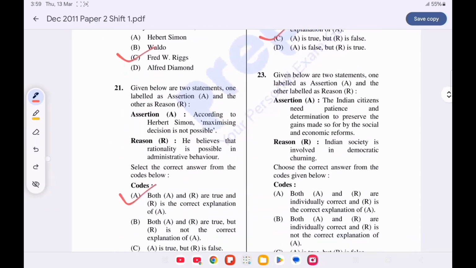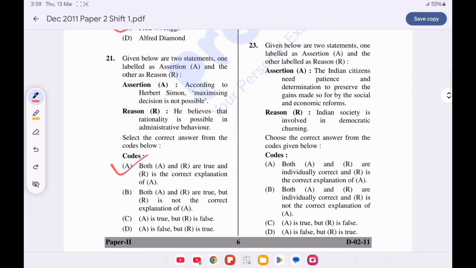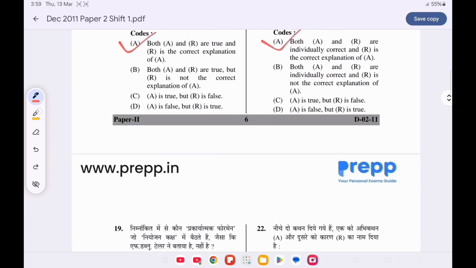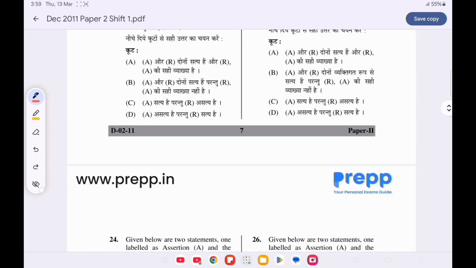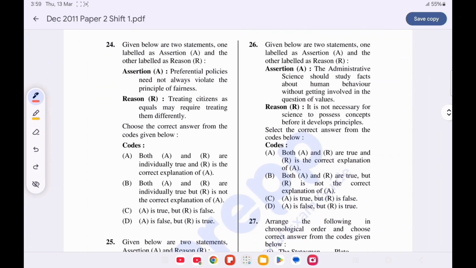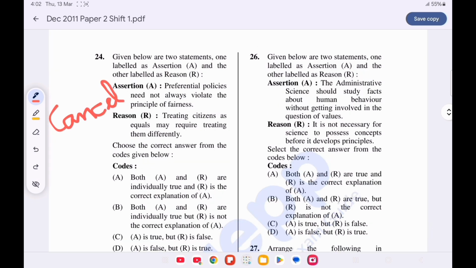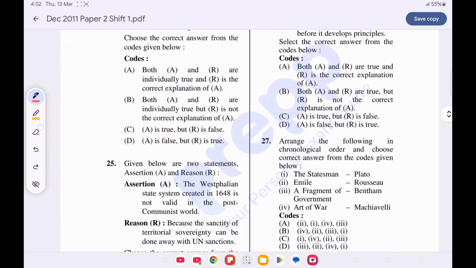Question number 23 is the same assertion reason. Assertion. The Indian citizen needs patience and determination to preserve the gains made so far by the social and economic reforms. Reason. Indian society is involved in democratic churning. Option A is correct. Both the statements are true and R is the correct explanation of A. Now question number 24. Same assertion reason. Assertion. Preferential policies need not always violate the principle of fairness. Reason. Treating citizens as equal may require treating them differently. This question is cancelled.